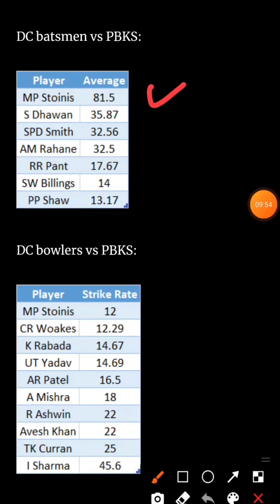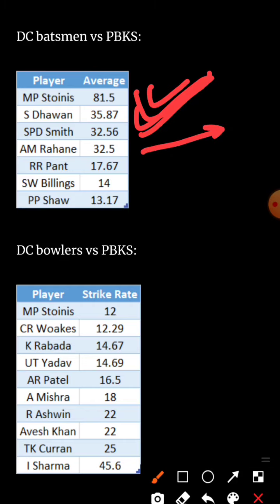Stoinis has average of 81.5. That's partly because he remains not out in most of the matches. Even in the last match, he scored 27 runs and remained not out. But still, his record is very good against Punjab Kings. Dhawan has a very good average. Smith has a good average. Rahane will not play. And Rishabh Pant does not have a good record.